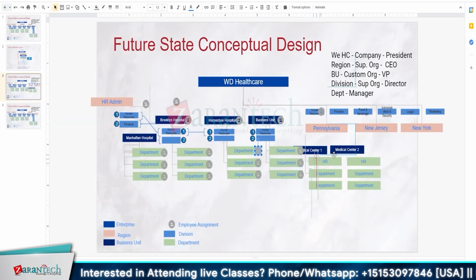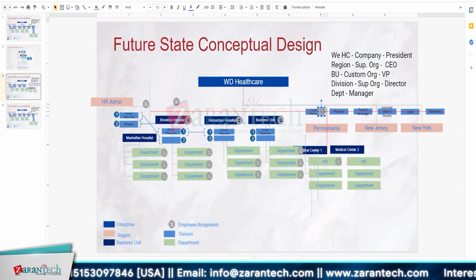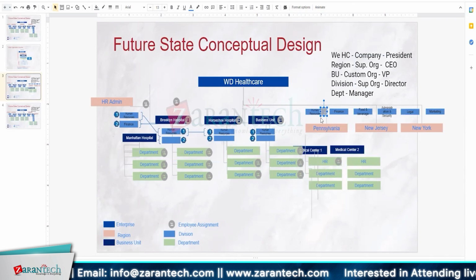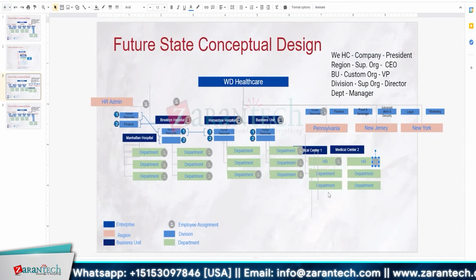Okay. So in this case, is it correct? I have the top level, I have a supervisory organizational head. He has full rights to hire people for any region, any specific hospital. Then underneath that, for each hospital, I have separate departments: HR, finance, and all that.